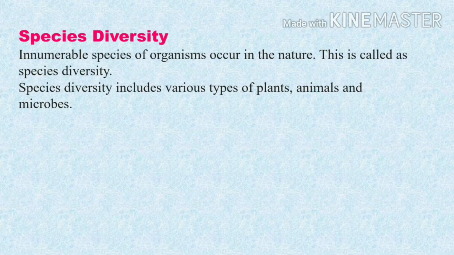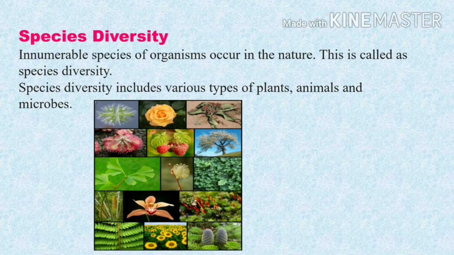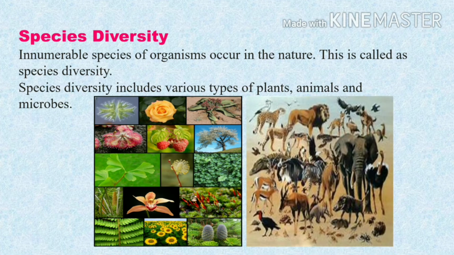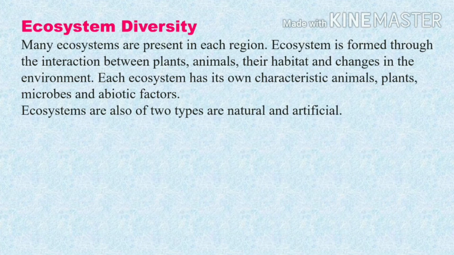Species diversity. Innumerable species of organisms occur in nature. This is called species diversity. Species diversity includes various types of plants, animals, and microbes.